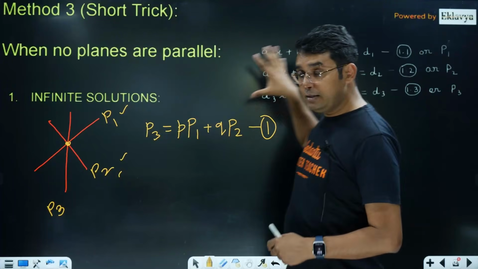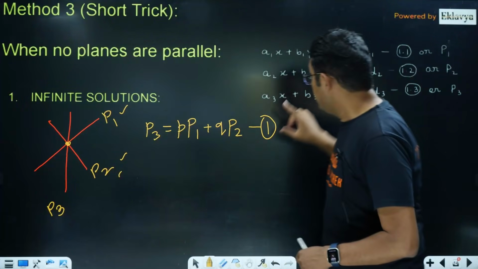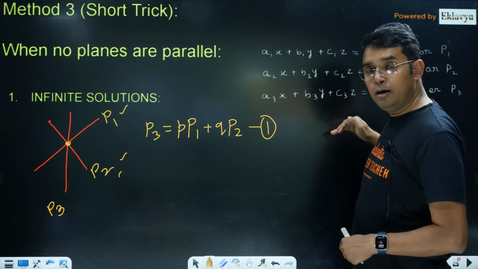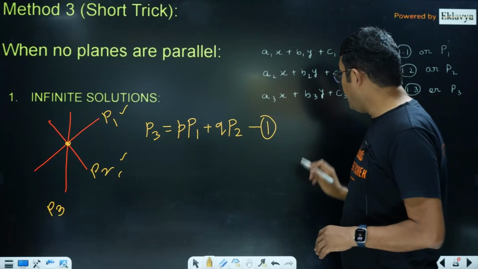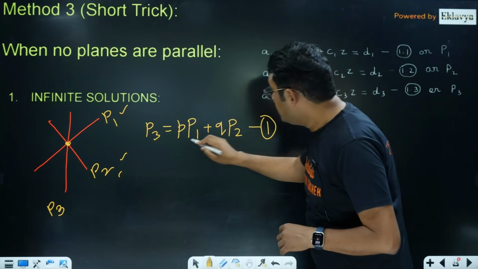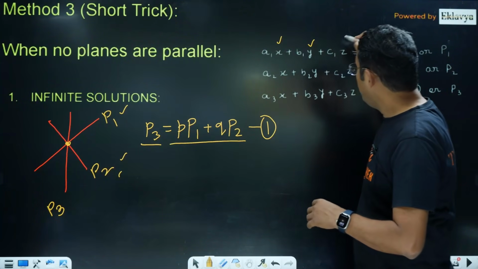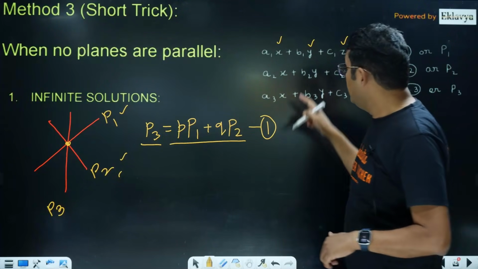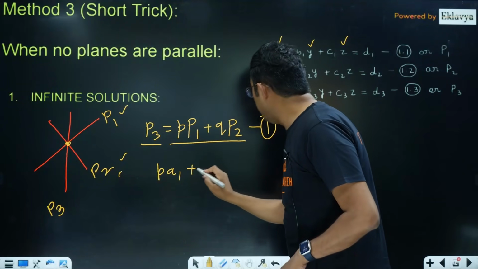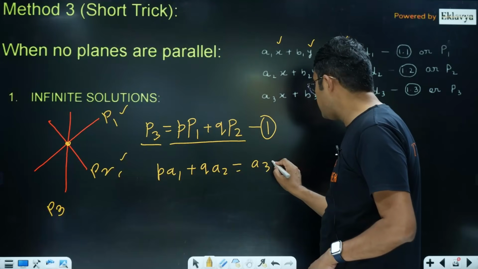Now if these three planes are pertaining to this case, then two coefficients should be able to give me the third plane, which means I should be able to get 4 equations when I compare both sides for x, for y, for z, and for the constant term. For x, if I compare, you will be getting p into A1 plus q into A2, and that will be equal to A3. So that is my equation 1.